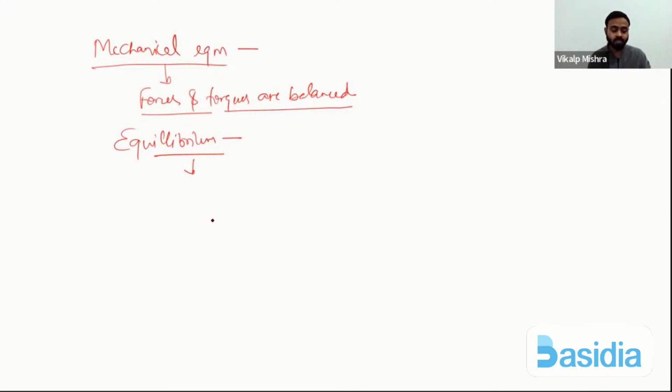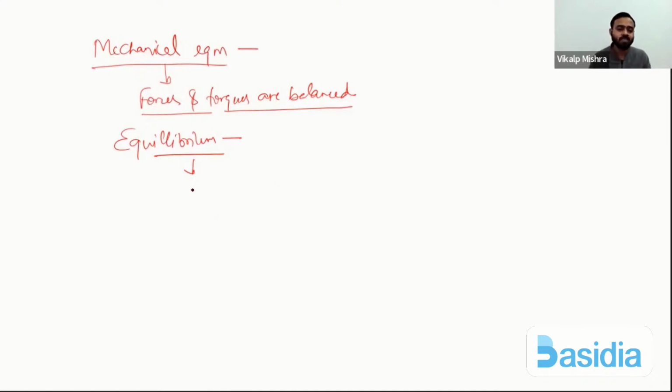Why equilibrium? Because our ambient temperature, our atmosphere, will have some temperature. So heat from that coffee or tea will move towards the atmosphere, and after some time that tea will be in equilibrium with the atmosphere.